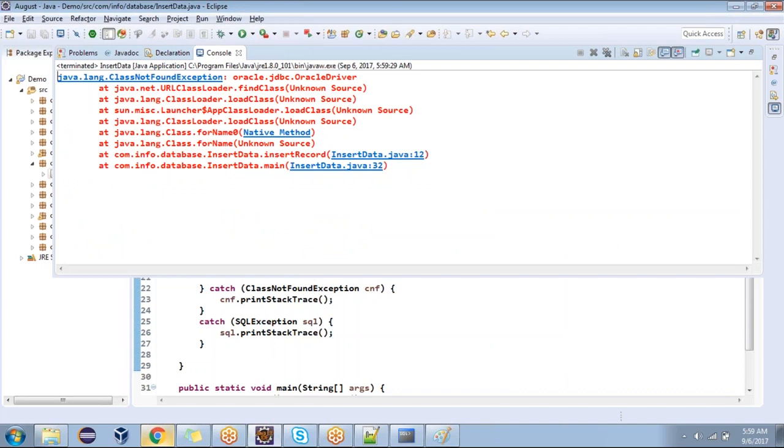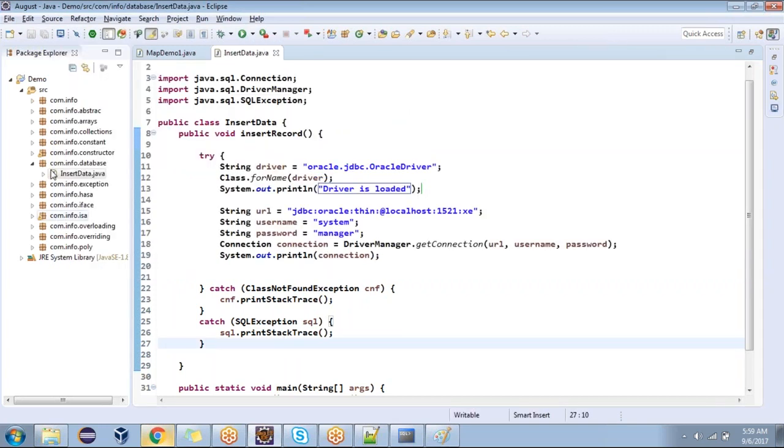Class not found exception. Why? Read this. Oracle.jdbc.OracleDriver, unknown source. The driver is not being found. The jar file is not being found.